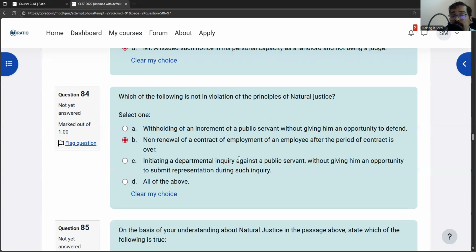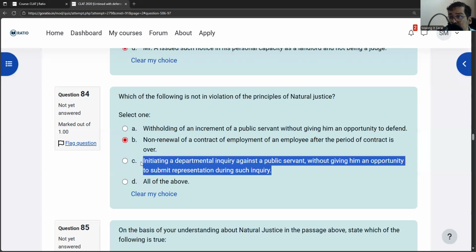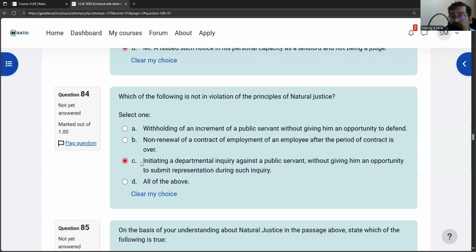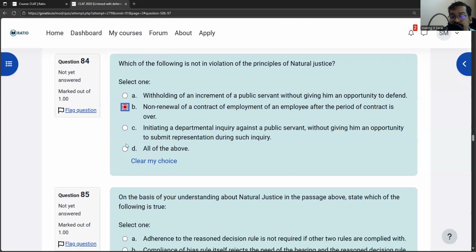Initiating a departmental inquiry against a public servant without giving him an opportunity to submit representation during such inquiry. So if during such inquiry opportunity is not given, that will violate the rule to be heard. This public servant should have been given an opportunity to be heard. So the answer will be B.